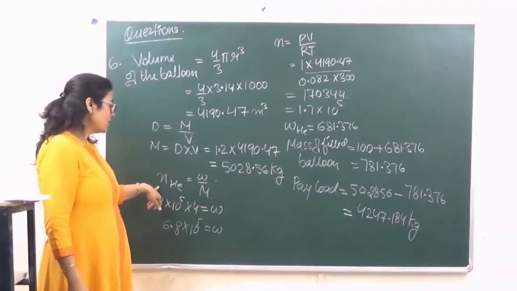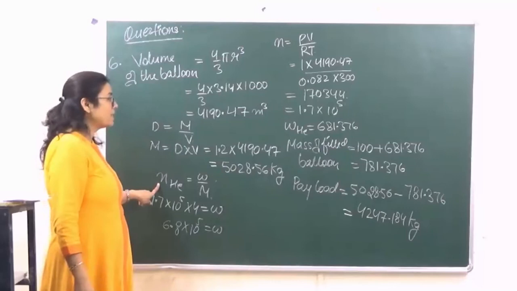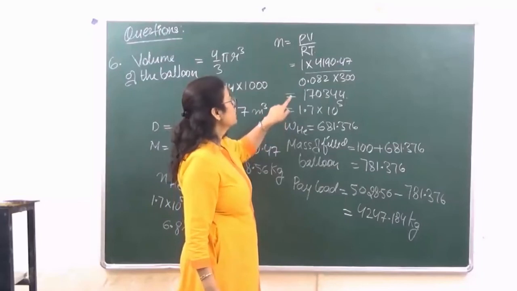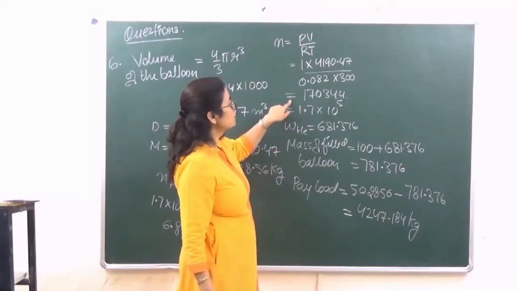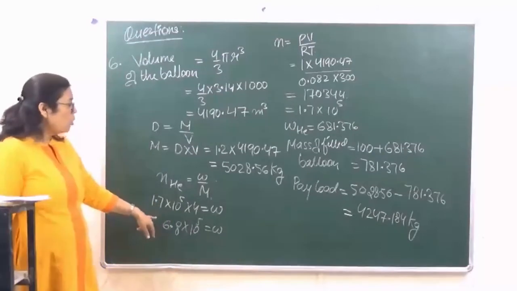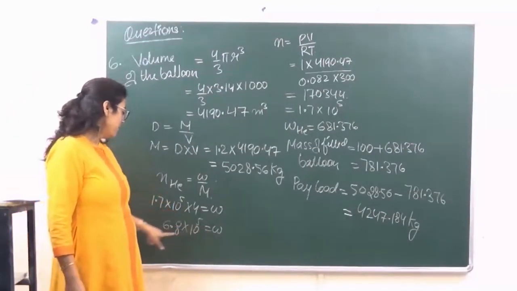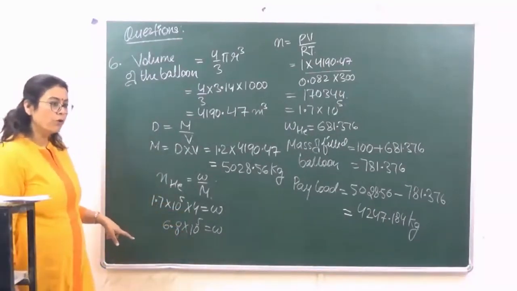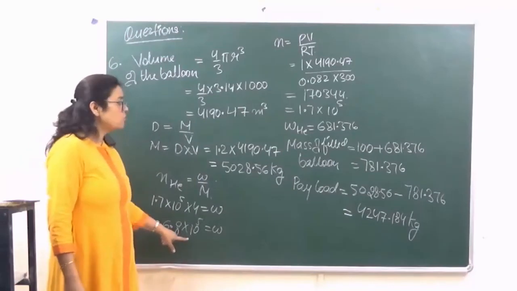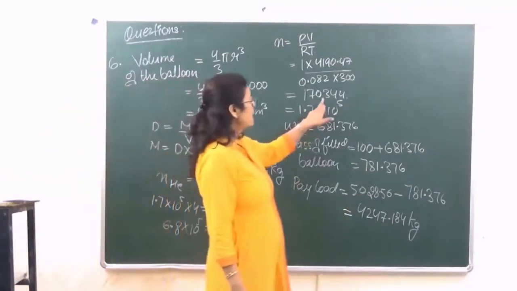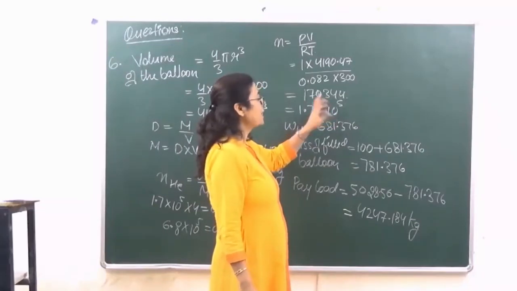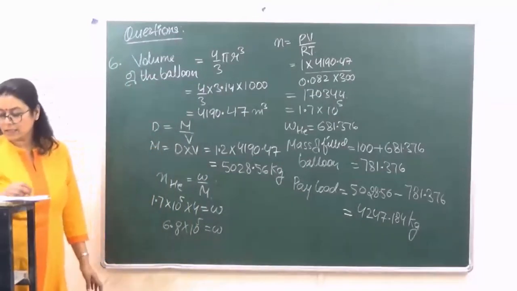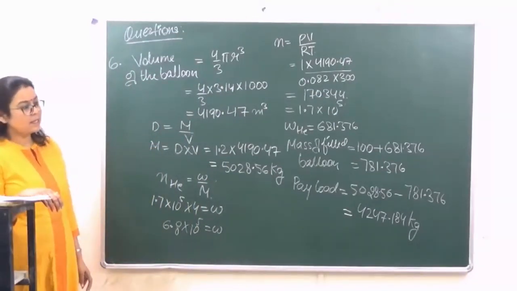So यहाँ पे we will calculate the mass of helium. For that we need to calculate the number of moles of helium, which we have calculated by this method. ठीक है? So ये आ जाएगा इतना हमारे पास 170344 और उसको हमने मास, ये वेट कितना आ गया, number of moles into 4 because the molecular mass of helium is 4. ठीक है? So this comes to 6.8 into 10 raised to power 5, or if you are multiplying this by 4, we are getting 681.376. ठीक है? क्लियर हो गया?